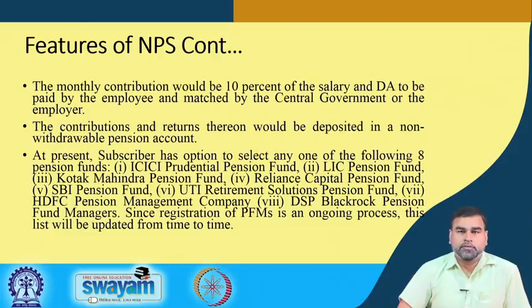They can choose any of the pension funds, and the money can be invested in that pension fund. And these pension fund managers can be changed in between if they want. They can move from one pension fund manager to another.